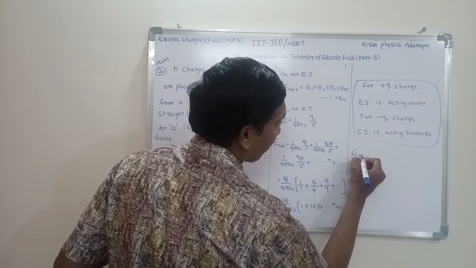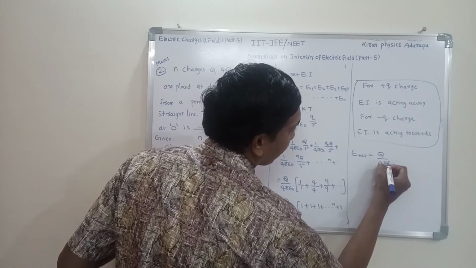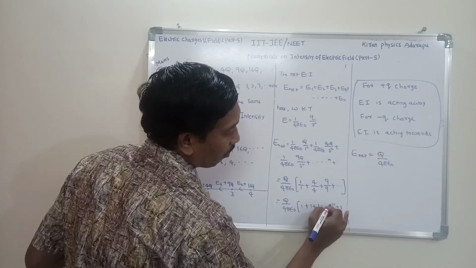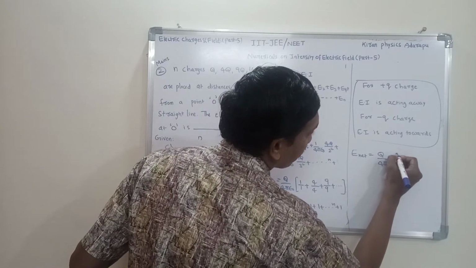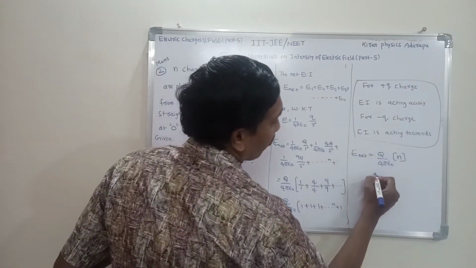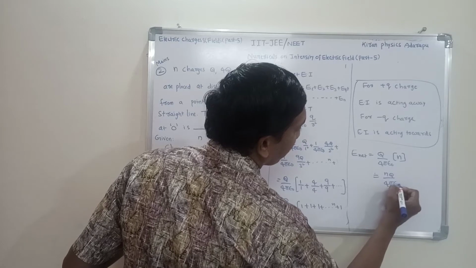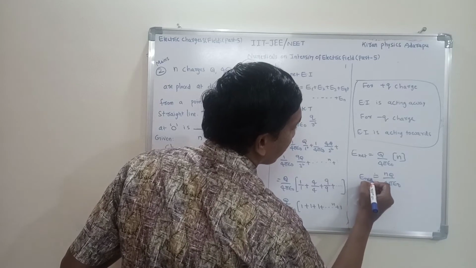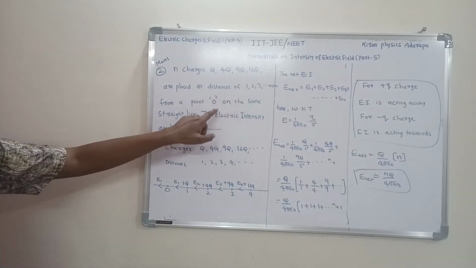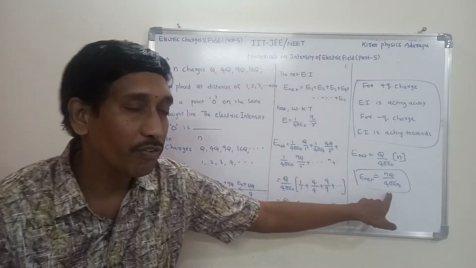The resultant net electric intensity is equal to q by 4 pi epsilon naught common, into the sum of values 1 plus 1 plus 1 plus 1, n times. That means it is n, since n into 1 is n. So the final answer is n q by 4 pi epsilon naught, which is the resultant electric intensity. So the electric intensity at point O due to these n number of charges is n q by 4 pi epsilon naught.